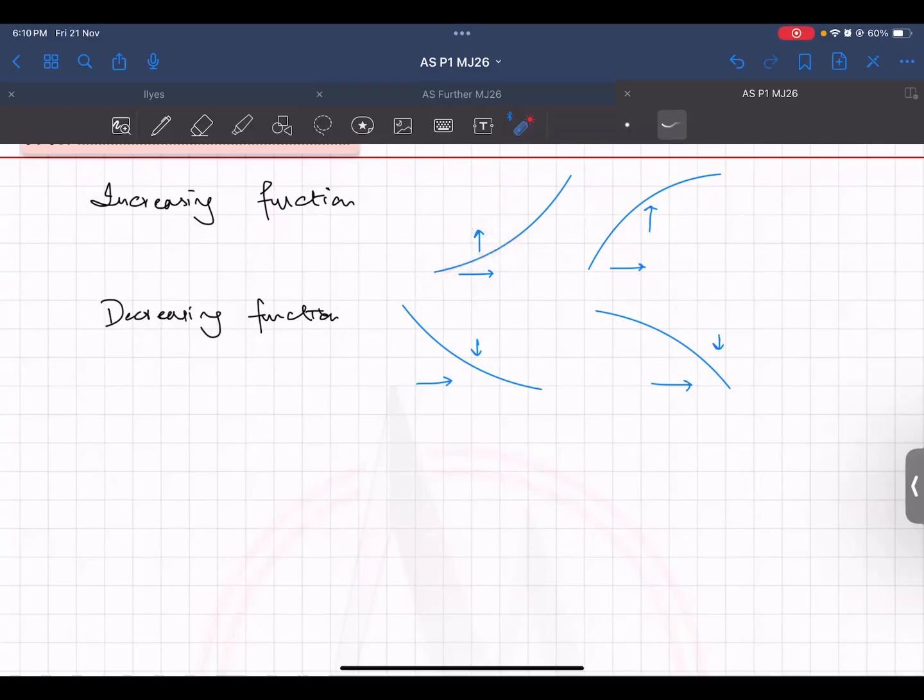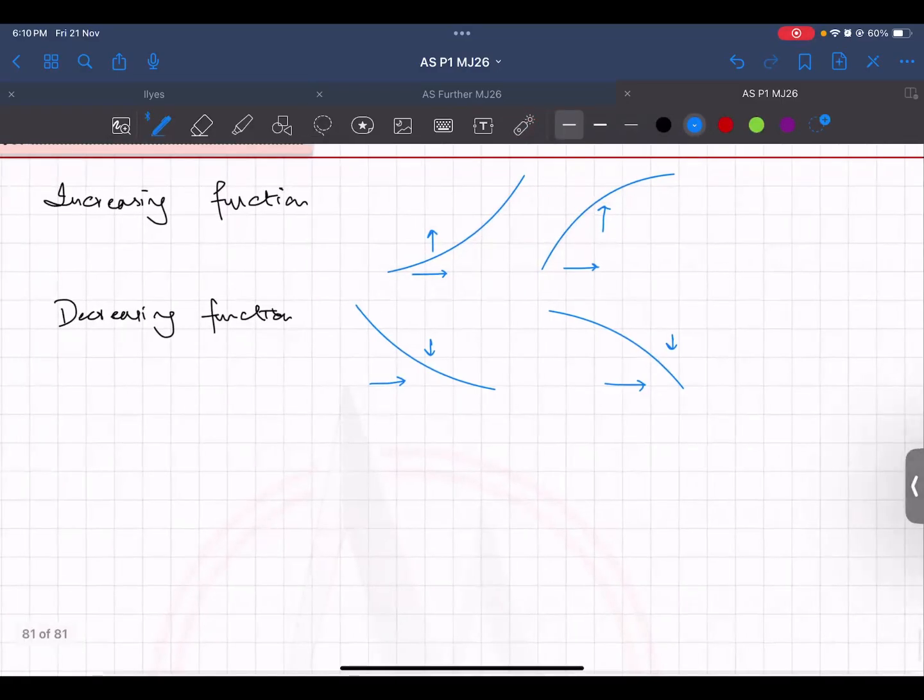Change in x is increasing and y is also increasing. So the gradient stays positive for the curve in an increasing part of the graph. This means for the increasing graph, the dy by dx always stays positive. This is the condition that you use for an increasing function.